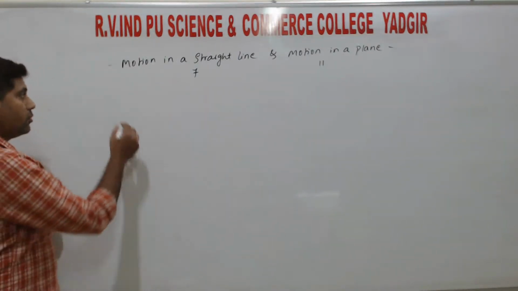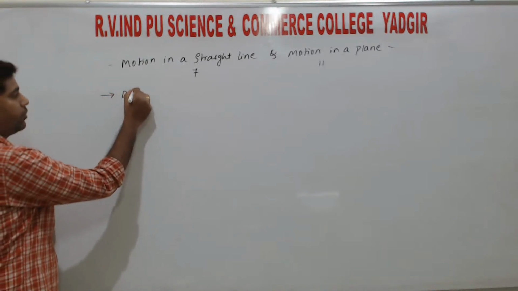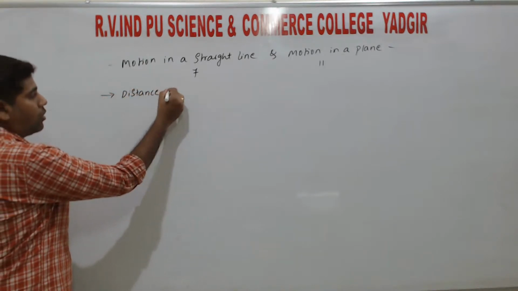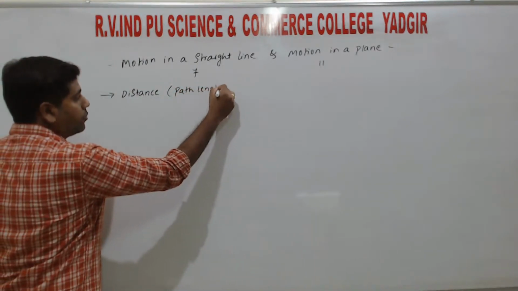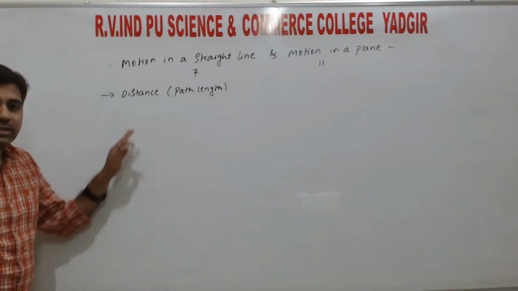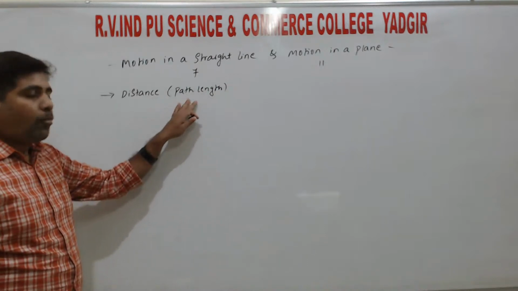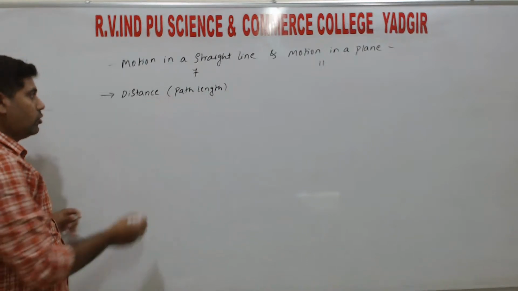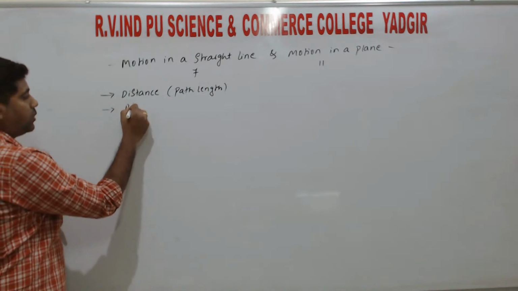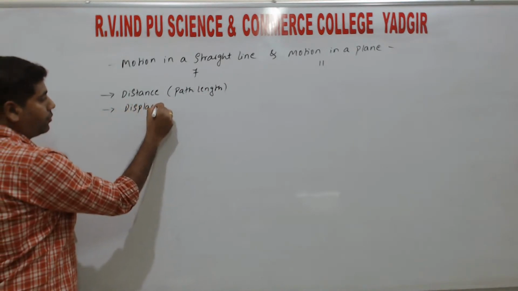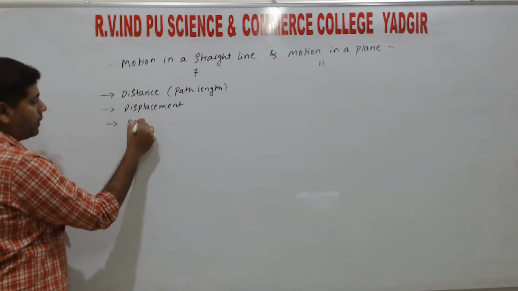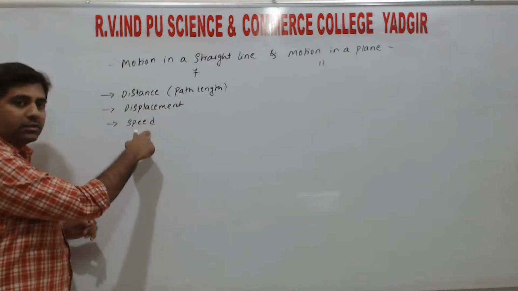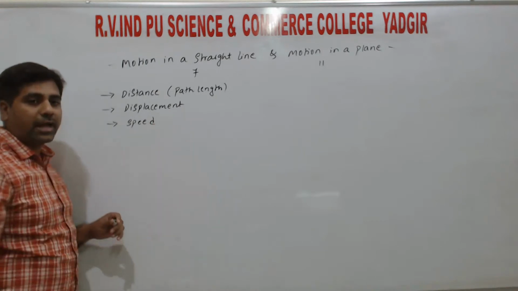So it starts from distance, or we call this one as path length. So we can call it distance or we can call it path length, right? So next one is the displacement. Next, speed. So in this speed again we have the types of speed.